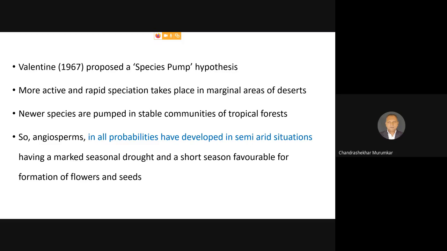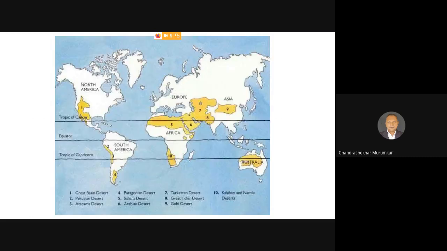Because of that, angiosperms, in all probability, might have developed in the semi-arid situations. Now, if we are trying to test this, this information is coming from developmental botany. This information is coming from ecology. And what it says is that new species are generally found, because of genetic plasticity, in the marginal areas. If it is so, now you can see this image. This is the image of the world identifying the largest 10 deserts in